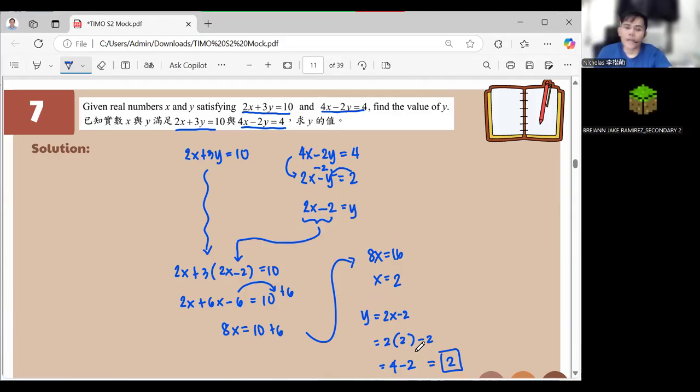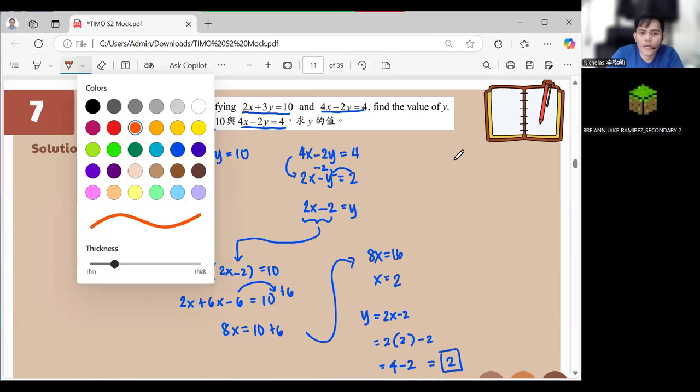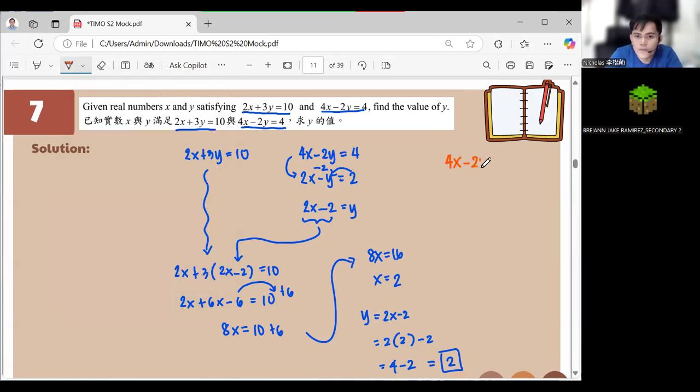Okay? Coach, what to do with the elimination method? So for the elimination method, we have in here 4x minus 2y is equal to 4. Now, our 2x plus 3y is equal to 10. We multiply by 2. It will become 4x plus 6y is equal to 10. Now, we subtract them. 4x minus 4x, 0. Negative 2y minus 6y, it's negative 8y.